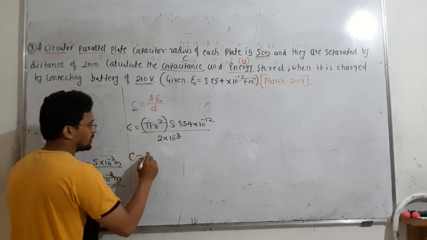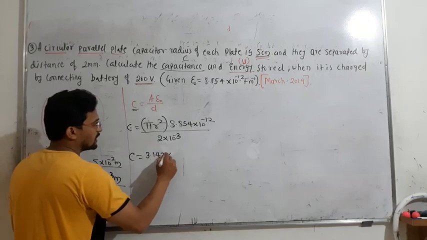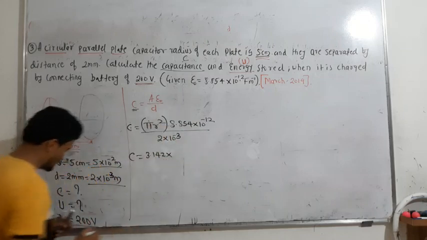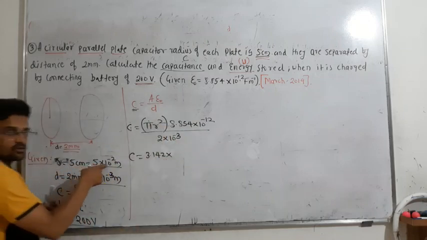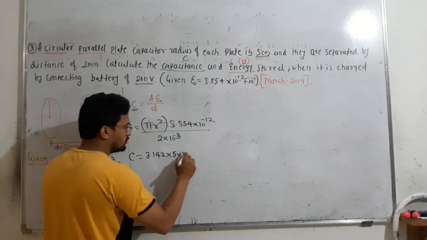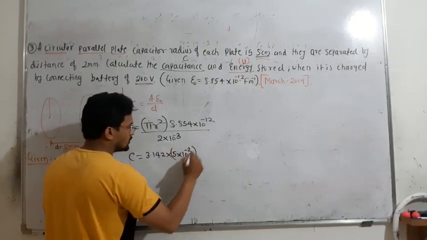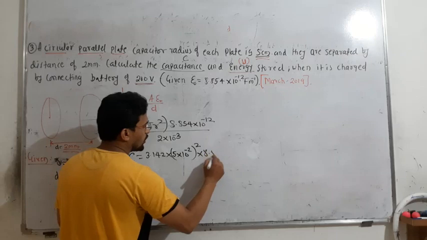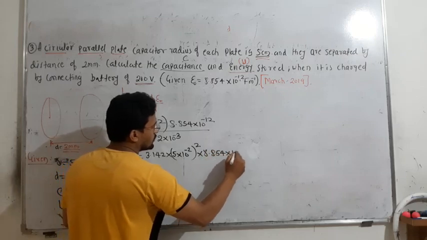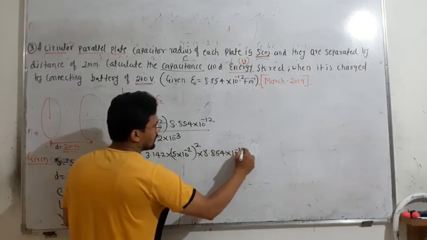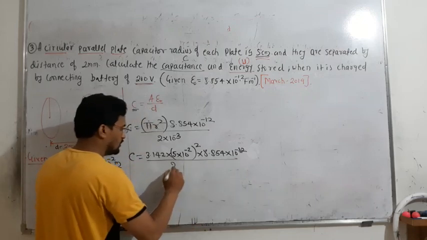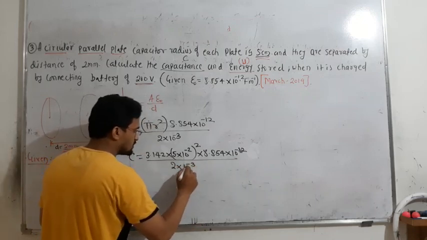So C is equal to pi, which is 3.142, multiplied by r square. What is r? 5 into 10 to the power of minus 2, the whole square, multiplied by 8.854 into 10 to the power of minus 12, divided by 2 into 10 to the power of minus 3.